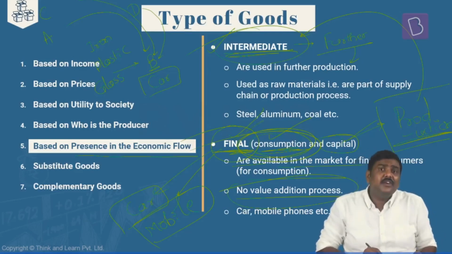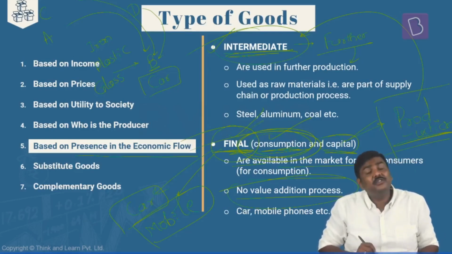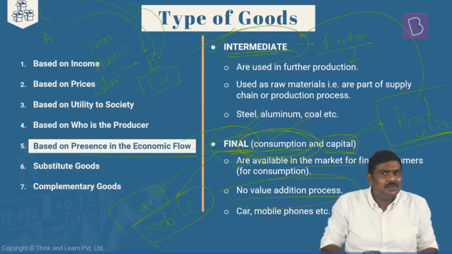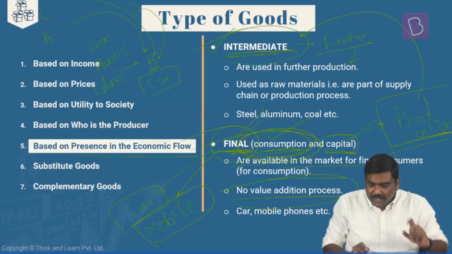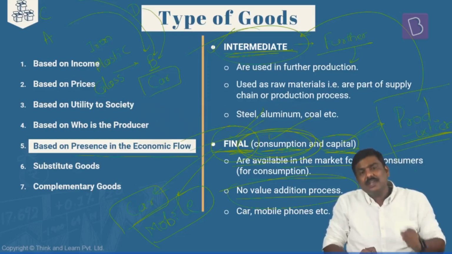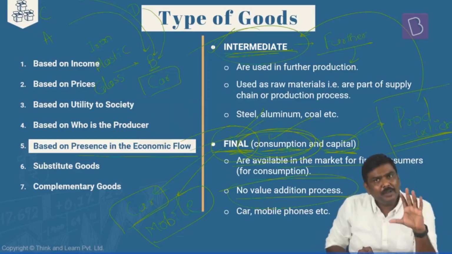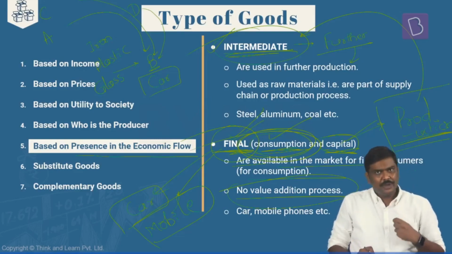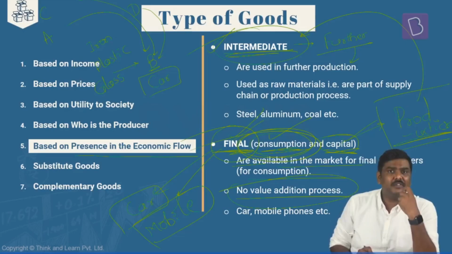And now when you're discussing final goods, especially in the context of capital goods, again you're saying these are used in the production process. How can we differentiate between the capital goods and intermediate goods? Let me give a very simple example. Imagine you're a car manufacturer.